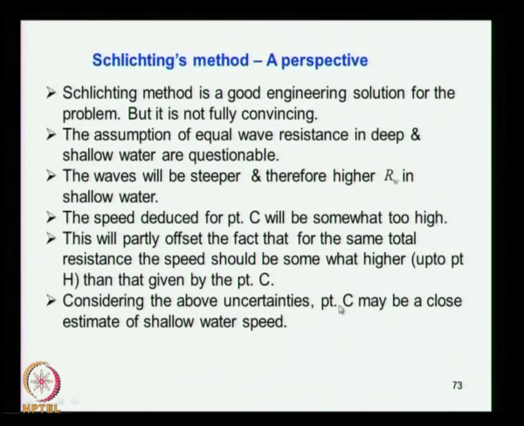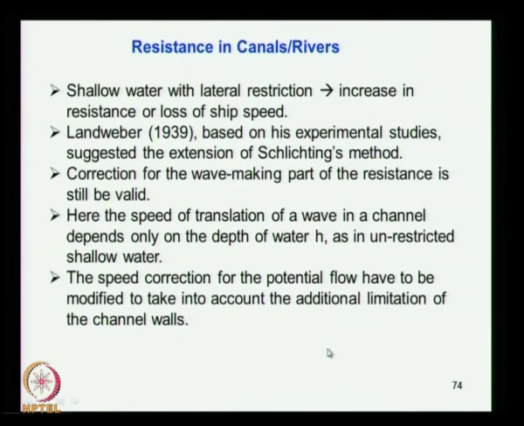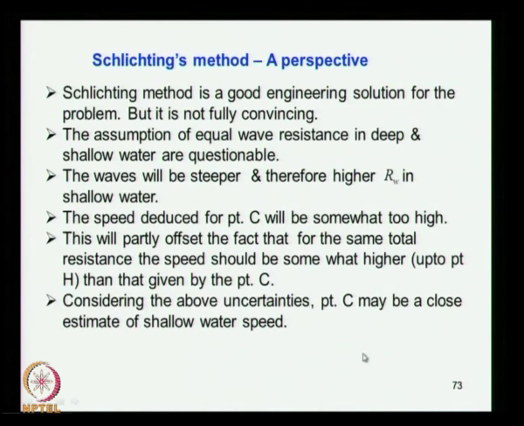Considering the above uncertainties, point C may be close to the estimated shallow water. So you have one over prediction and one under prediction. These two combinations will result in approximately point C as a better one. So this is the method used in Schlichting, and this gives a practical engineering solution for the problem of shallow water resistance, which is evolved from deep water resistance.